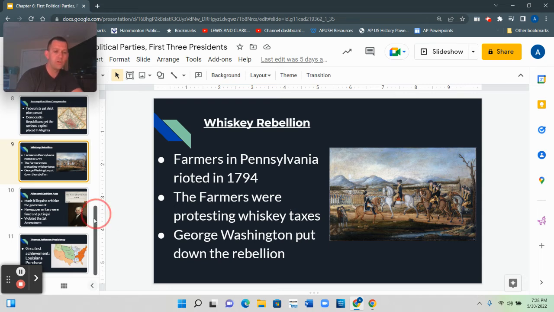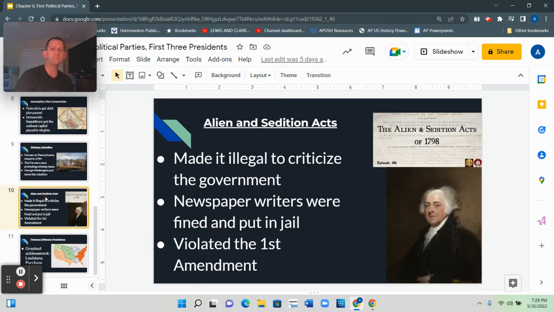Now, there will be a few questions on your final exam about the second and third presidents of the United States. The second president of the United States was John Adams. And largely, John Adams is not considered a good president. Specifically, there is one set of laws that is passed while John Adams is president that historians look back on, and they really think that these laws were a mistake. So the next question on your study guide deals with something called the Alien and Sedition Acts.